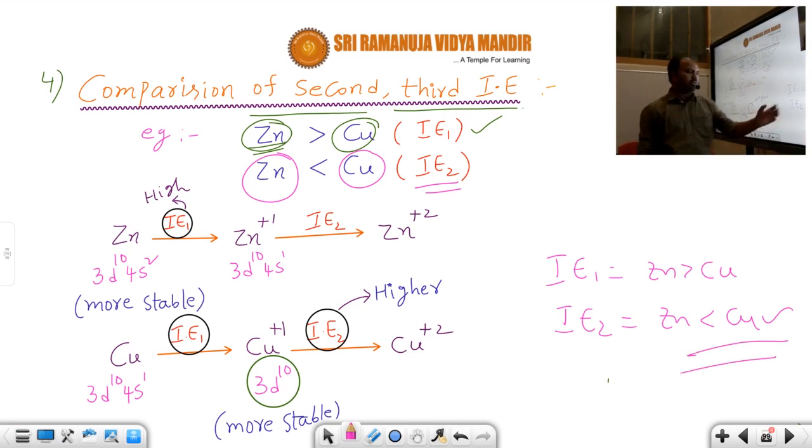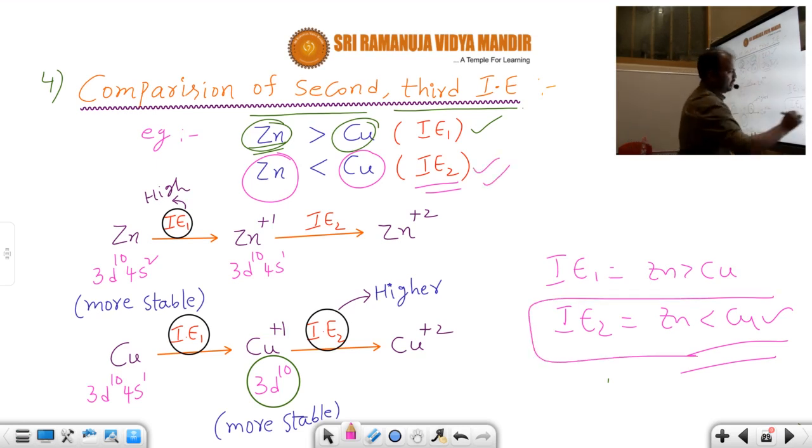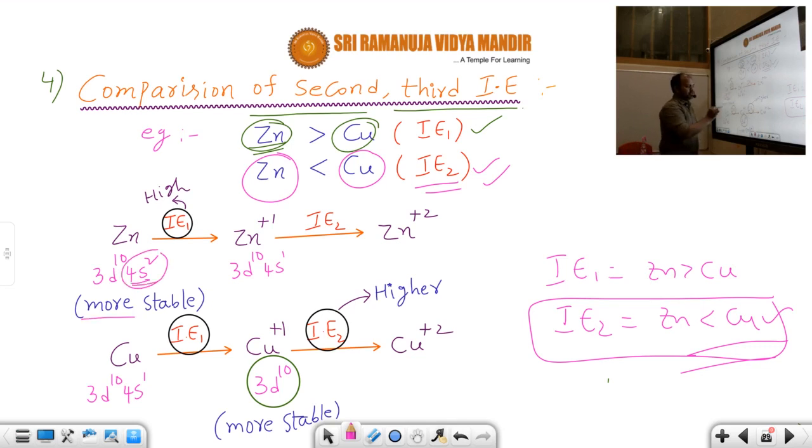So we have to discuss the second and third ionization energies. Why is the second ionization energy of copper more? First of all, you should take zinc. In its valence shell, what will be there? 4s2. So it is more stable. When it is more stable, removing an electron from it is difficult. So IE1 is more. When it loses one electron, zinc is converted into a zinc plus 1 ion.